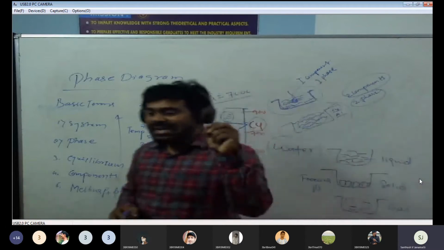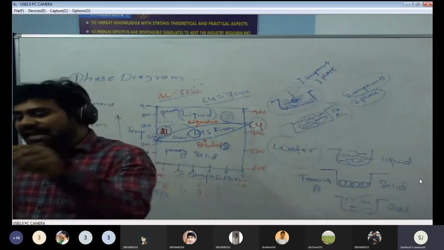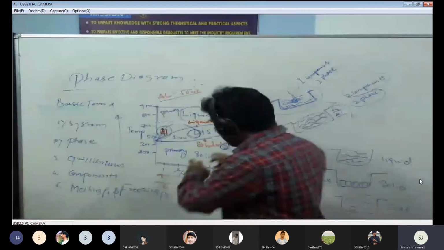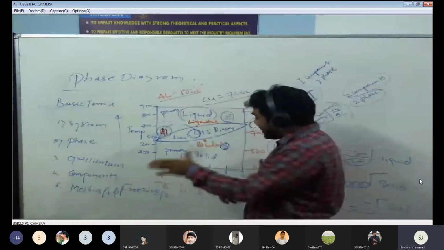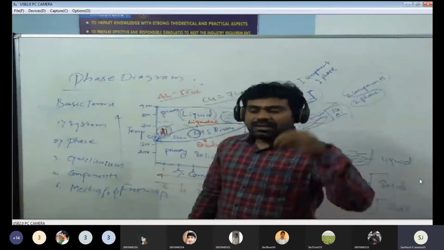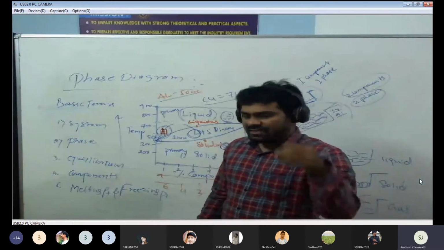If you hear the word liquidus line, you think that in this line liquidity is more, solidity is less. If you are in the range of the solidus line, the solid phase is more, liquid is less.